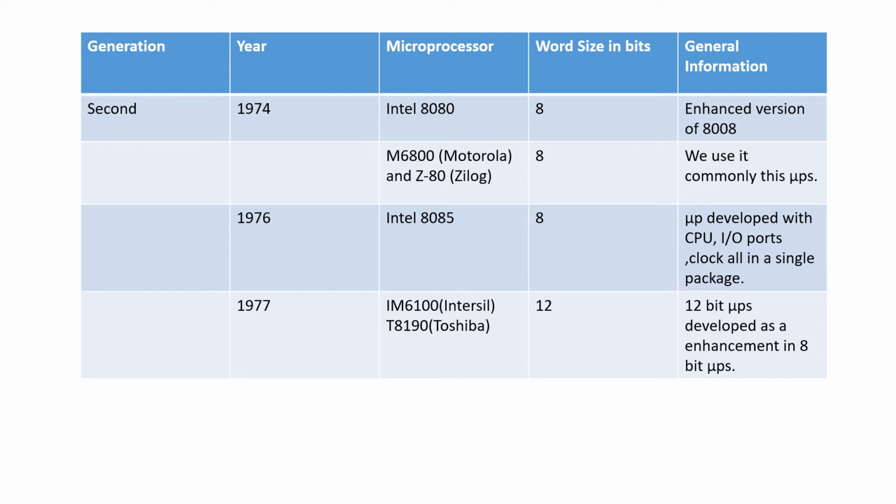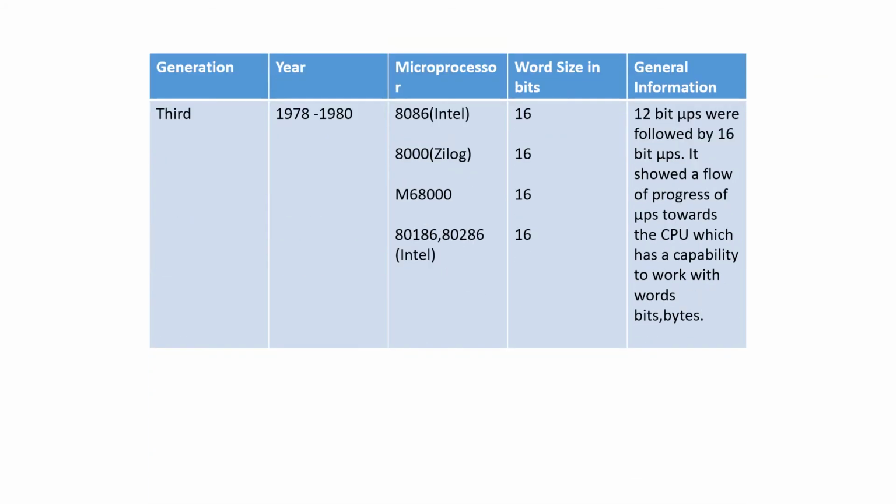In 1976, the Intel 8085 was developed in the second generation, which was 8-bit. Intersil and Toshiba developed the 12-bit processors. Third generation, 1978 to 1980: all 16-bit processors were developed. Intel developed the 8086, 80186, 80286, Zilog Z8000 and Motorola 68000.